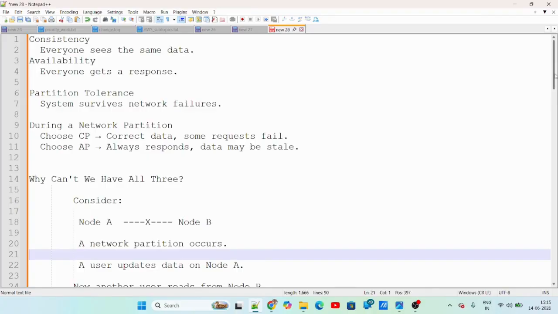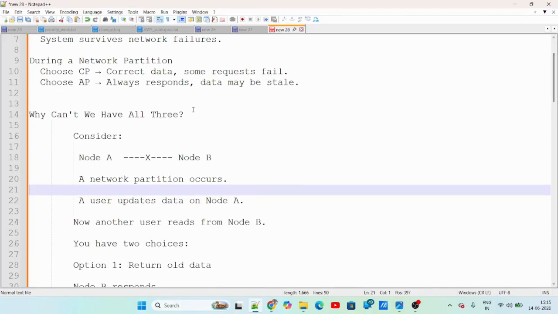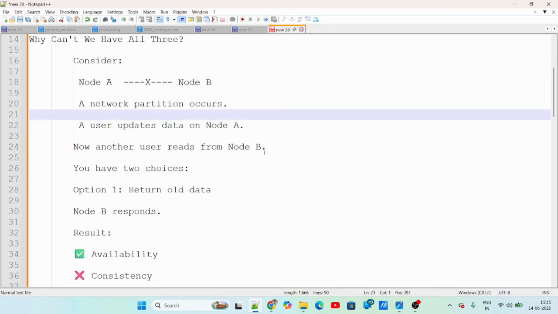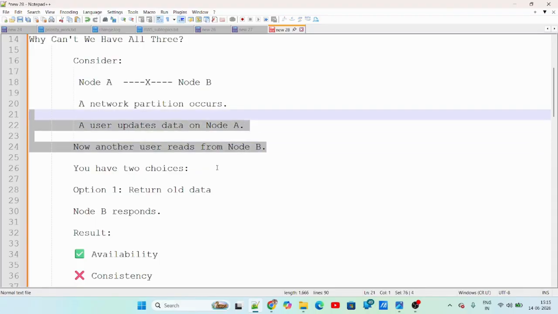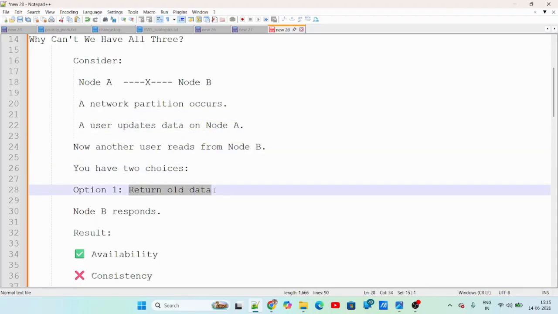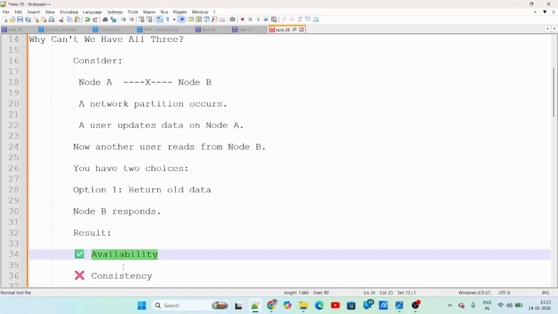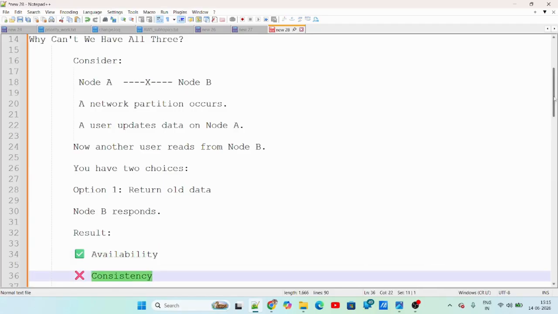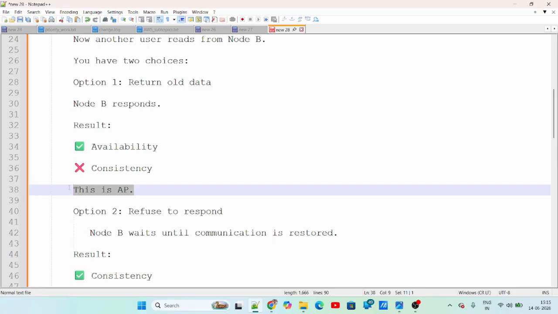So here you have compromised consistency as you wanted to make sure the system is highly available. And why can't we have all three? This is the example: node A, node B. A user updates node A, and another user reads from node B. It gets stale data. Now here there are two options. In this case, you return old data. So here you are going with availability, but you have compromised consistency. So this is AP, availability and partition tolerance.